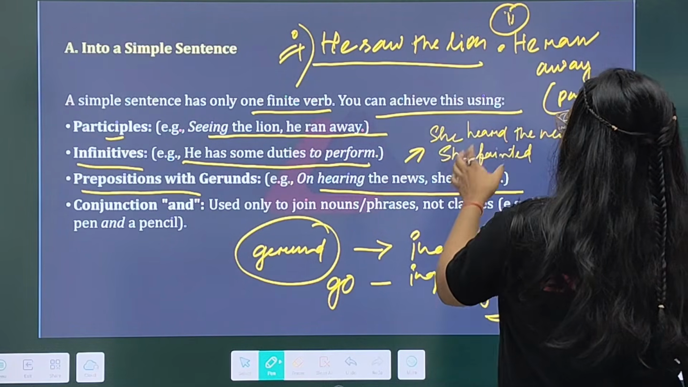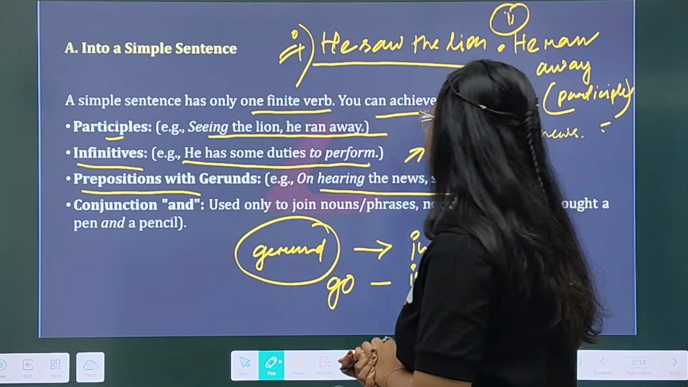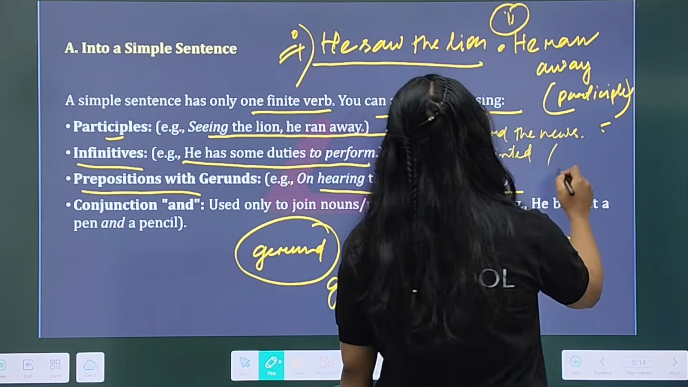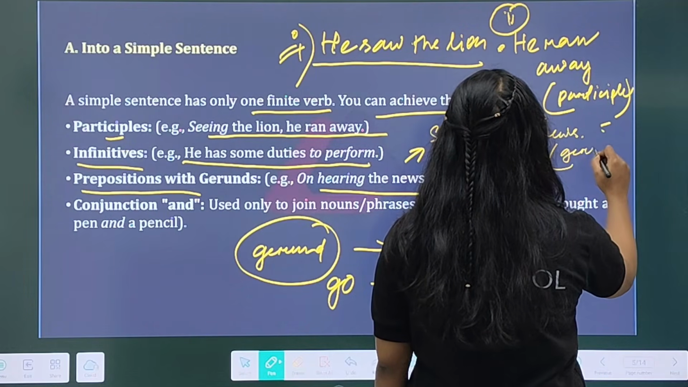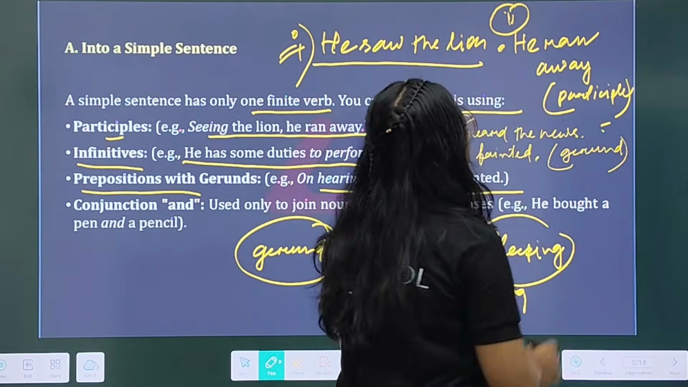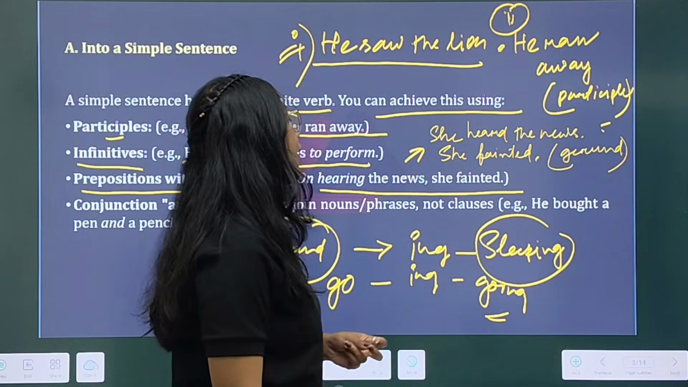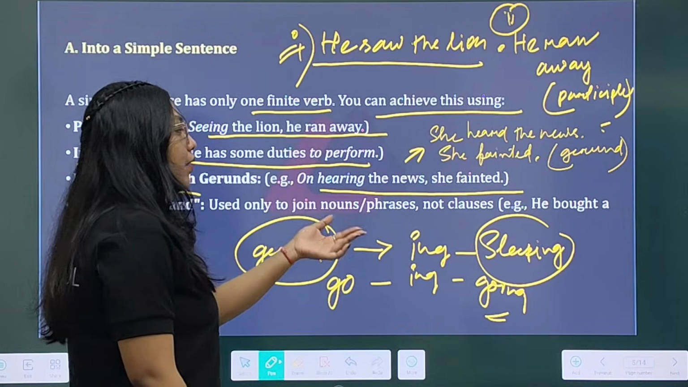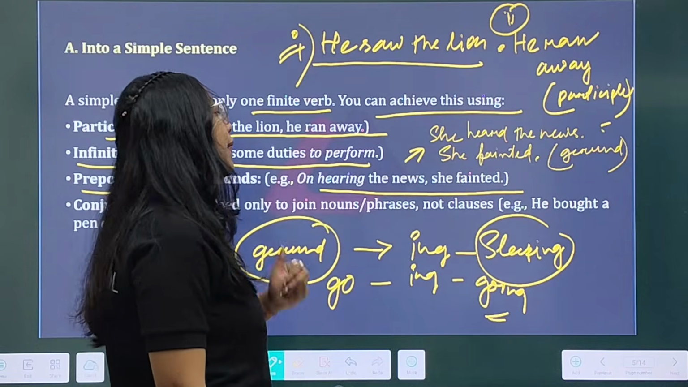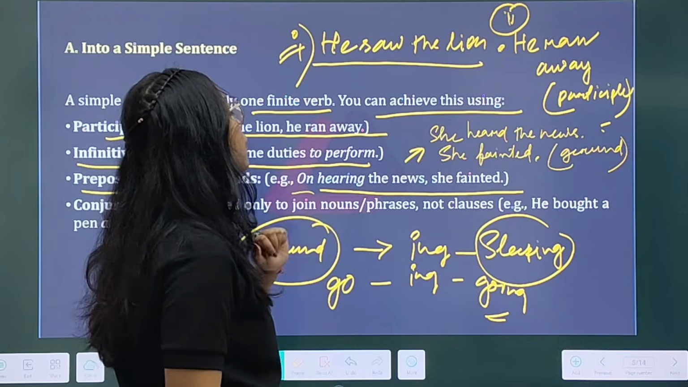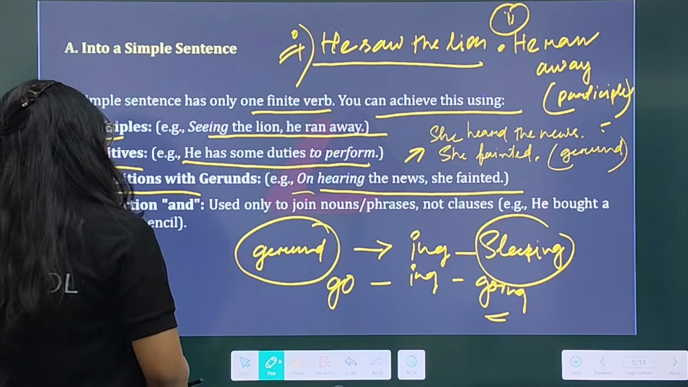Okay, you have two sentences. She heard the news, so hearing it, what happened? She fainted. Now you have to combine these sentences by using a gerund. Okay, by using a gerund, how will you combine these two sentences? Then you will write: On hearing the news she fainted.